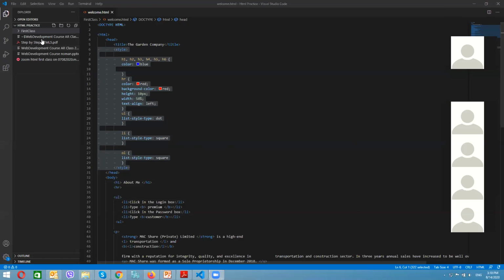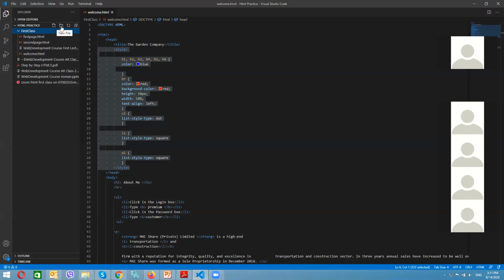Definitely you will be able to see this once you open Visual Studio Code. On your left side, there is the source panel. In the source panel, once you come to the top, you will see there are some icons available. It automatically shows you all the help, what kind of icon it is. This icon will help you to create a new file. This icon will help you to create a new folder.